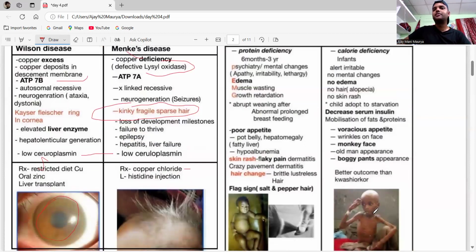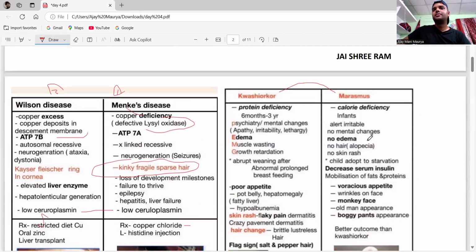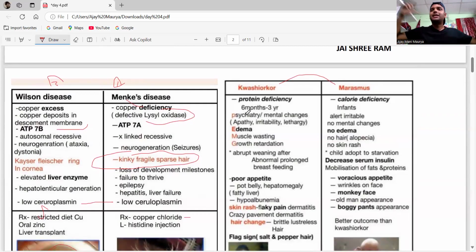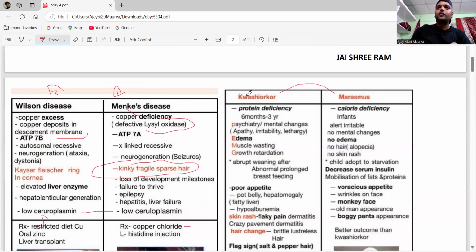See here, the child is very thin. Marasmus: Marco, and Co means calorie. It is calorie deficiency. Kwashiorkor, KP, is protein deficiency. Remember, the highlighting point in Kwashiorkor and Marasmus is W for water. Kwashiorkor is a washing worker, and how will you wash? With water only. So W for water.